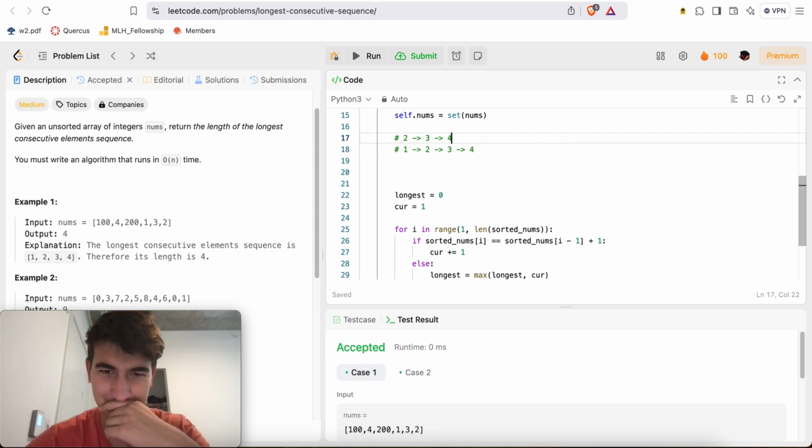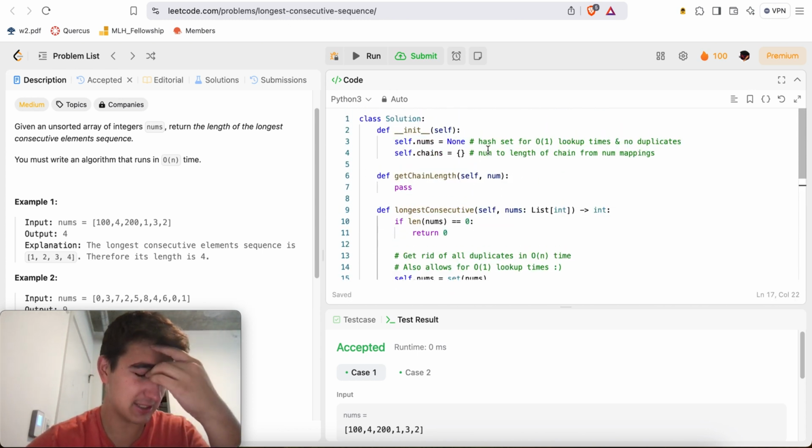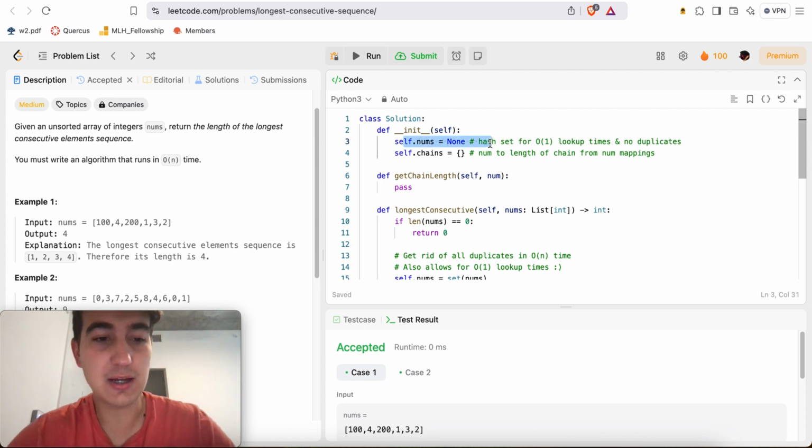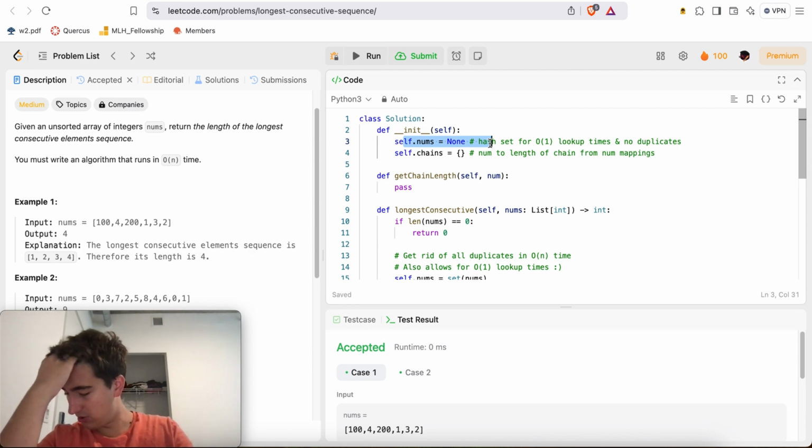So there's that. Okay, so now I just gotta think. We have self.nums as a hash set of all the numbers without duplicates, and you can look up in O of 1 time.